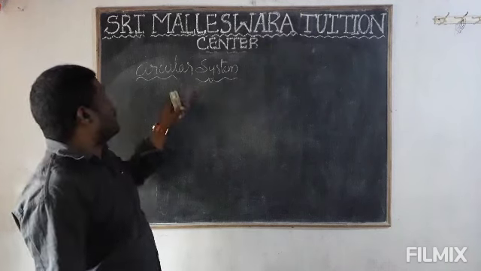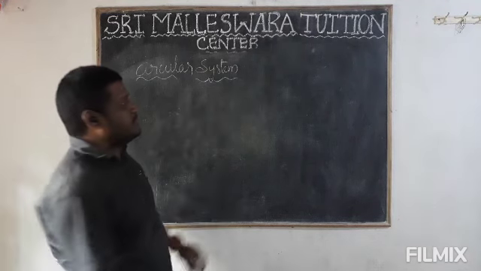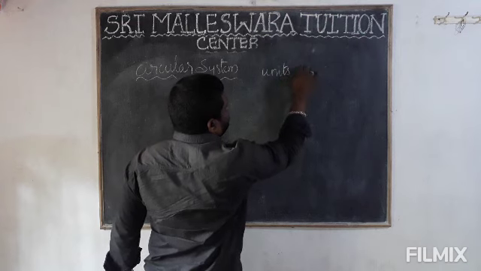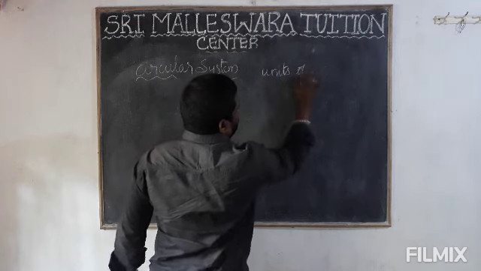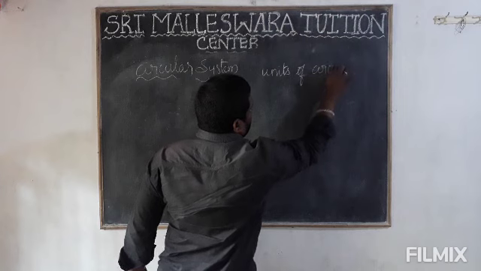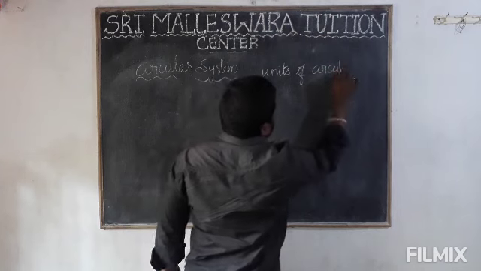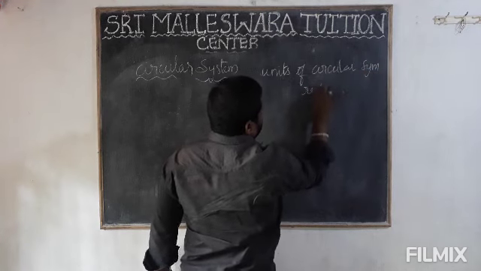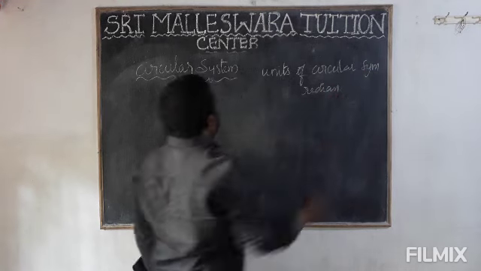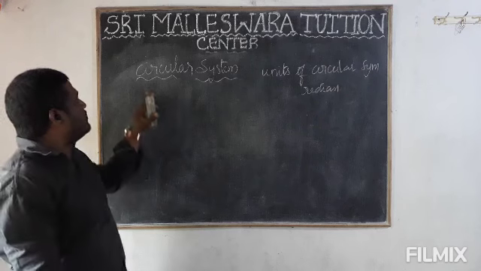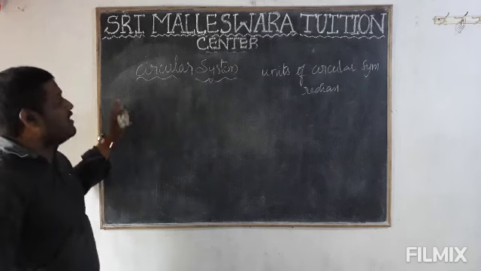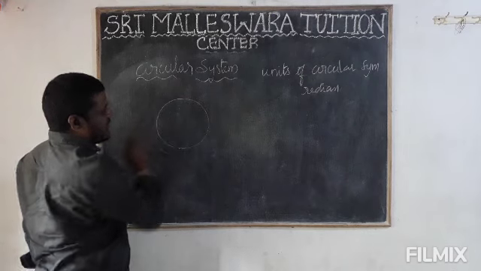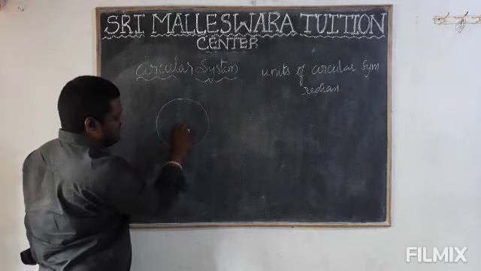The unit of the circular system is radian. Okay, so what is the definition for the circular system? I will give a small example. For example, I will draw one circle and I will put a point in the center.